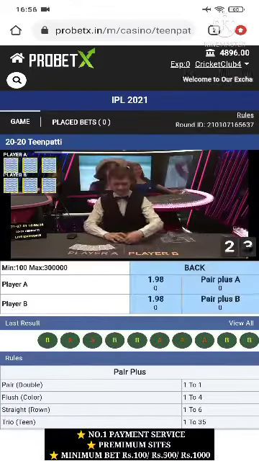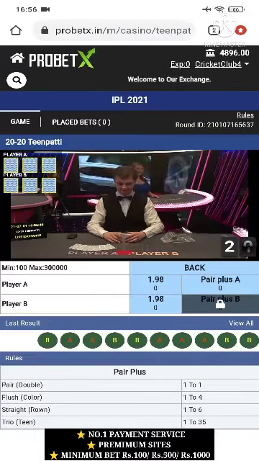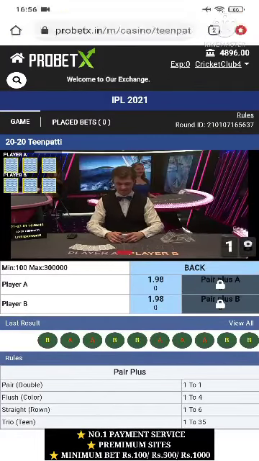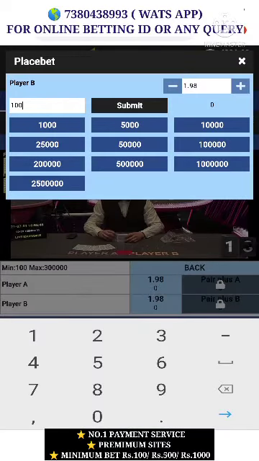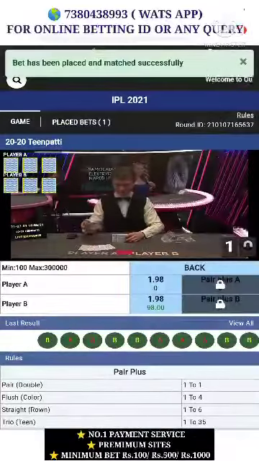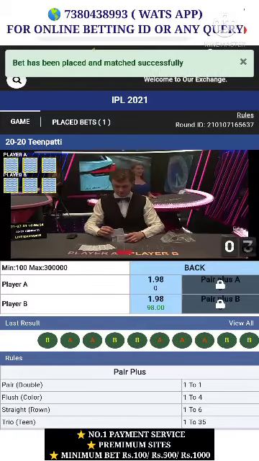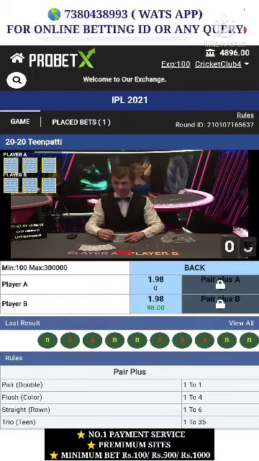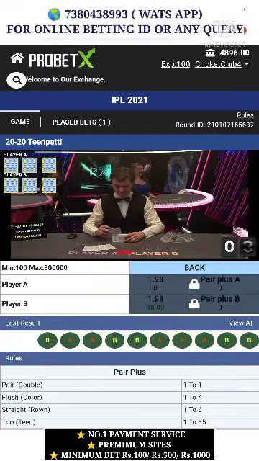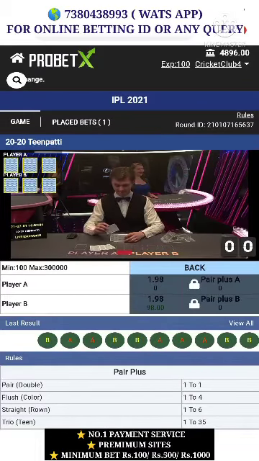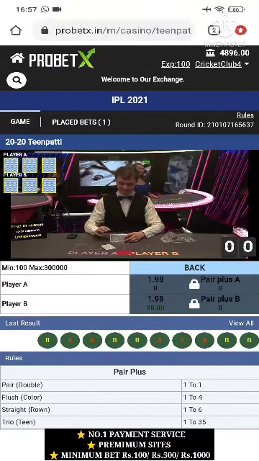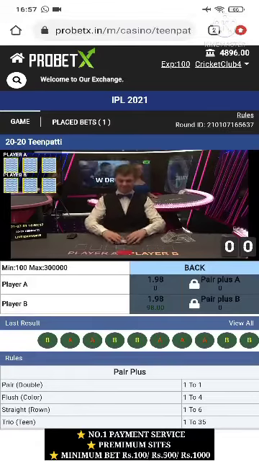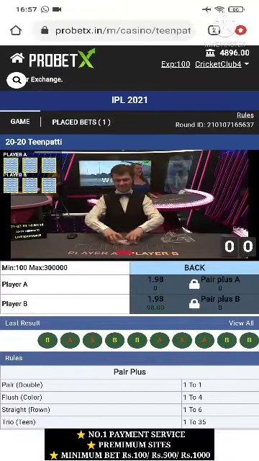Okay, no issue. Okay guys, once again I am going to place a bet. As you can see, I am going to place a bet on player B again. I put 100 rupees here. Okay, I have put my money there, placed the bet, and now let's see what happens. He's just going to shuffle all the cards. Now the bet is locked. Just wait, let him shuffle all the cards. Fast man, we don't have much time. Yeah, fast. See, he's shuffling all the cards.